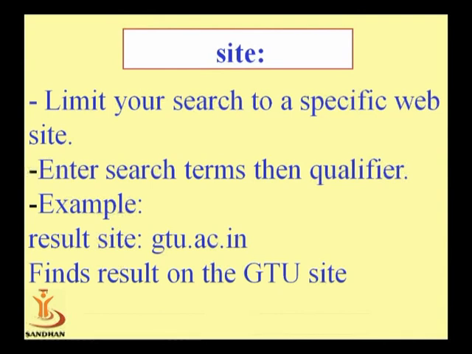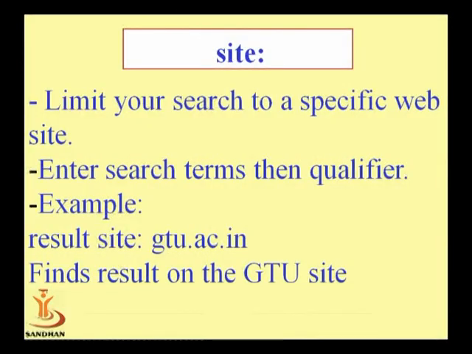Now let me see about the next command, that is the site command. Now as we discussed, the site command limits your search to a specific website. Means using this site command, when we search in Google, at that time it will give a specific site result.